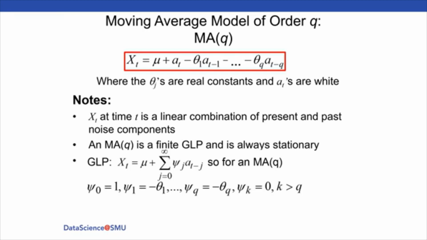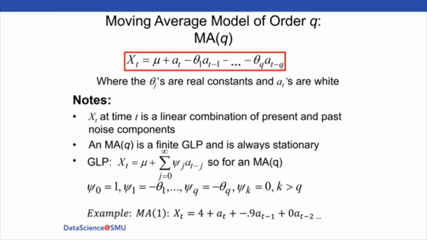That is an MA(1), can't get much more basic than that. That is x sub t equals 4 plus a sub t minus 0.9 a sub t minus 1 plus 0 a sub t minus 2. Again, two things going on here. In an MA(1), the thetas are zeros for t minus 2 and t minus 3 and so forth, so we just put one in there to show that they're zeros.